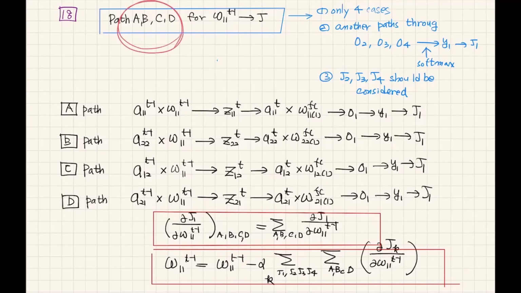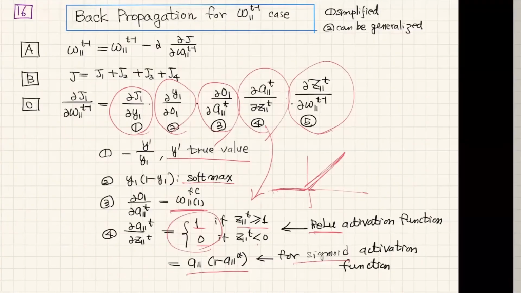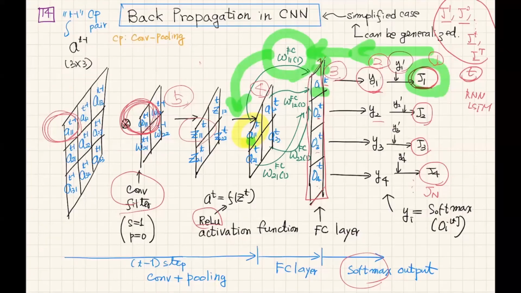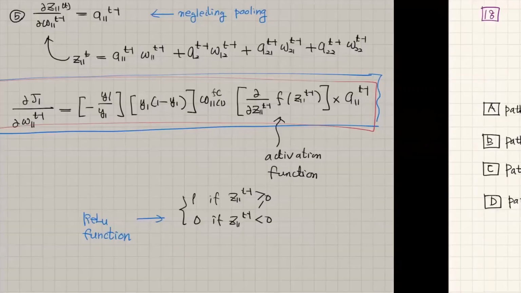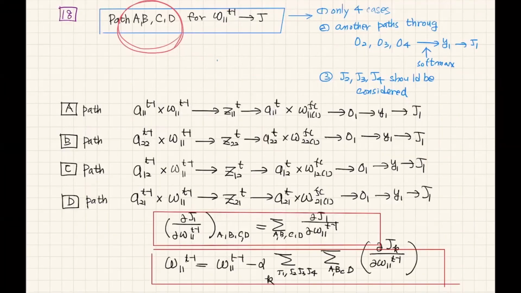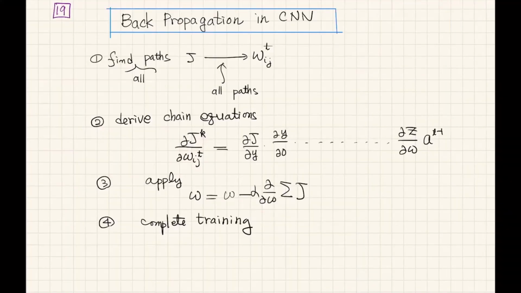Right now, for the purpose of class, I only went through very simplified pathways, but using the indexes of matrix operation, we can find all the pathways A, B, C, D, E, and we can apply the total update equations. This is the summary of backpropagation of CNN.